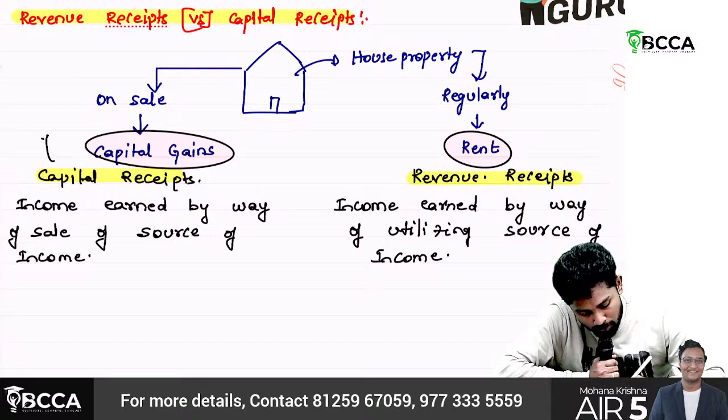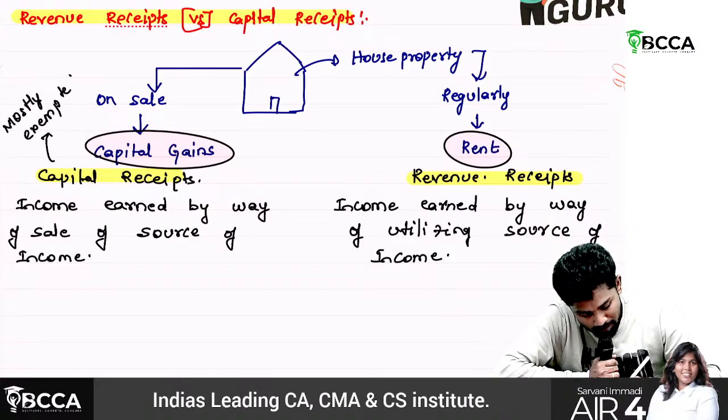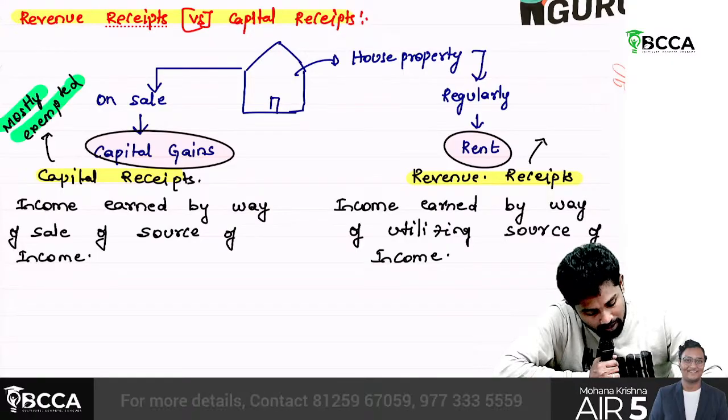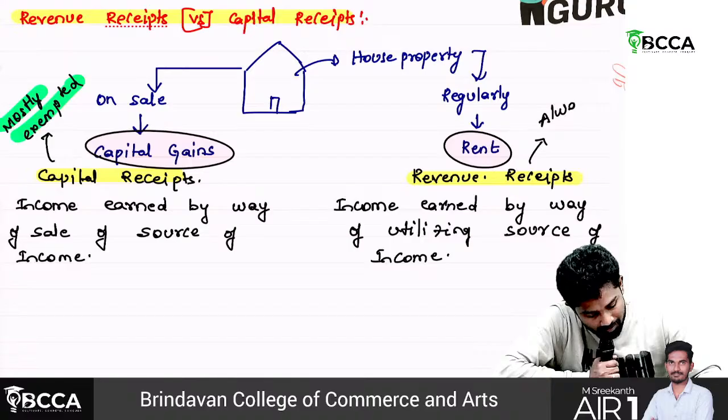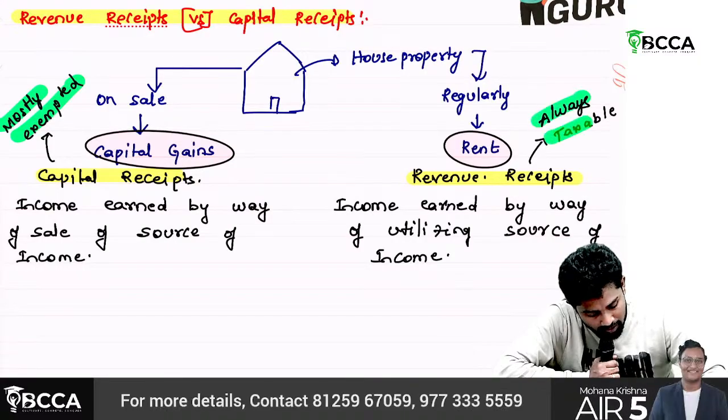Capital receipts are mostly exempted, whereas revenue receipts are always taxable.